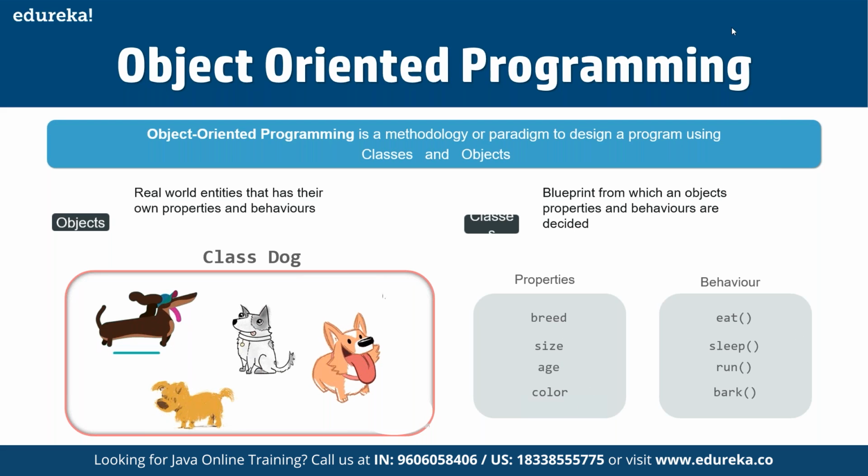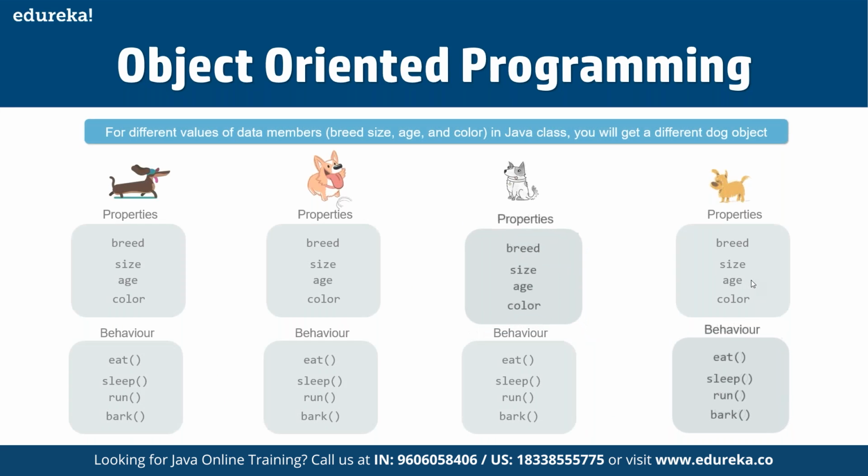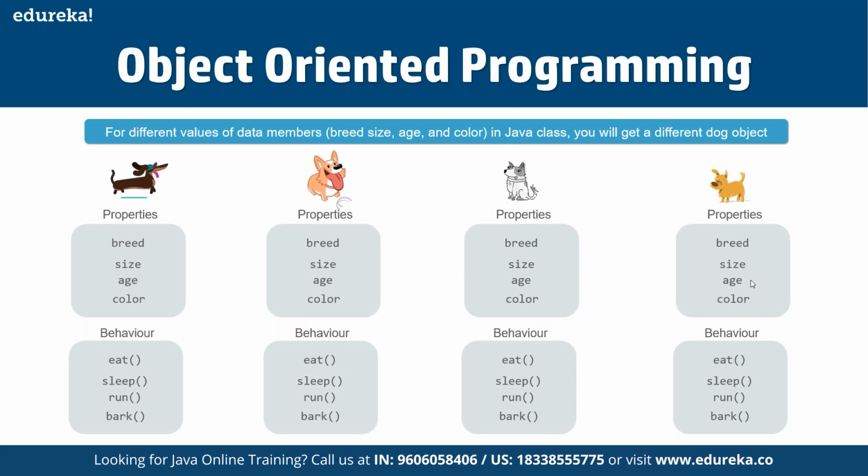We also have different behaviors, like eat, sleep, run, and bark, and these are all part of the same class. For different values of data members like breed, size, age, and color in a Java class, we get a different dog object.